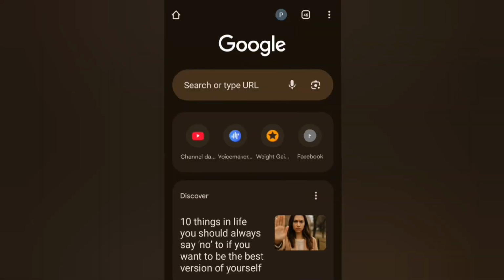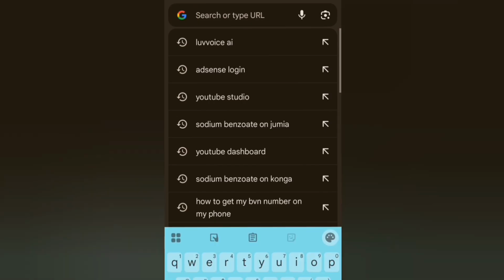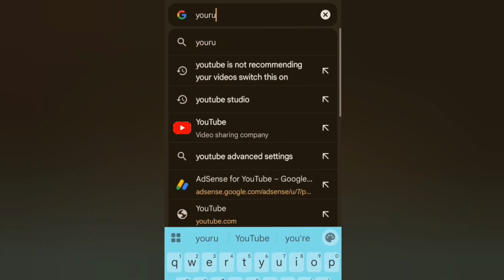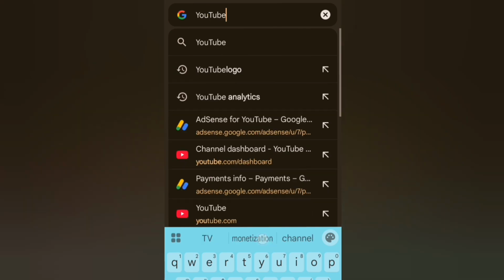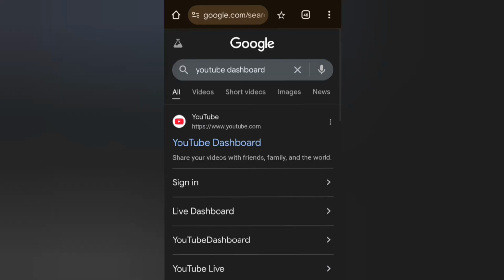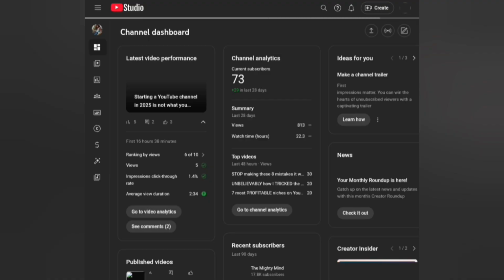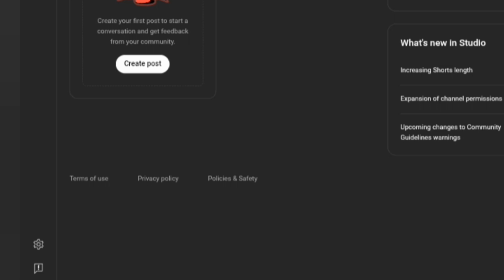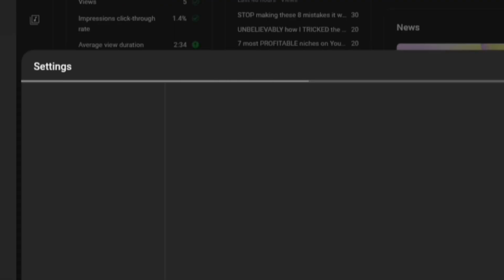So the first thing you want to do is go to your browser, whatever browser that you are using, and type in YouTube dashboard. I am using my Chrome browser. You can use any other browser that works for you, right? Now, when you type in your YouTube dashboard, click on it and it's going to open what you just saw. Click on the first YouTube dashboard and it's going to take you straight to your YouTube channel in a laptop version. That is if you are not using a desktop, right?